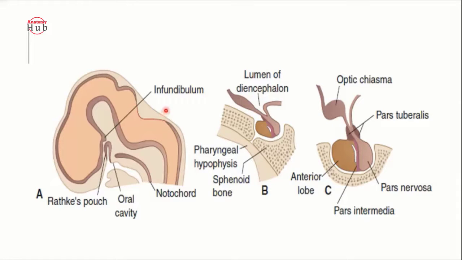Now come to the diencephalon. I don't have the diagram, I think.